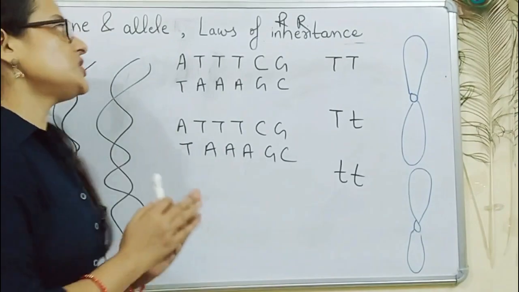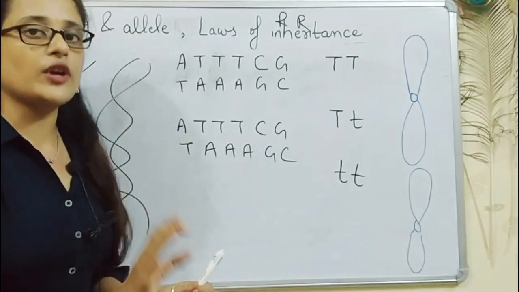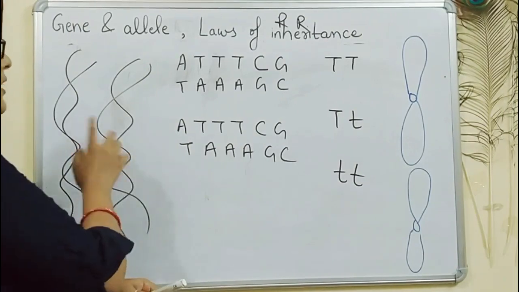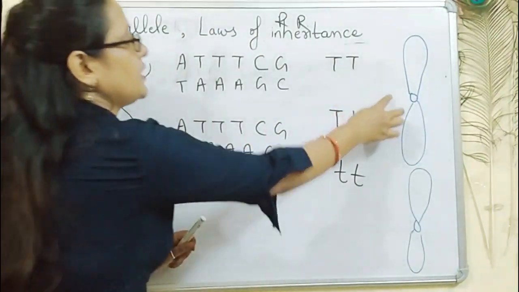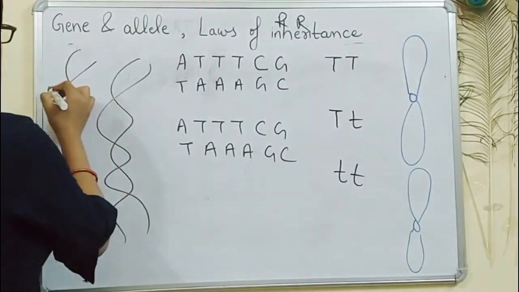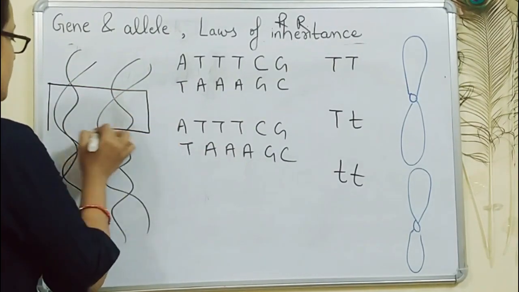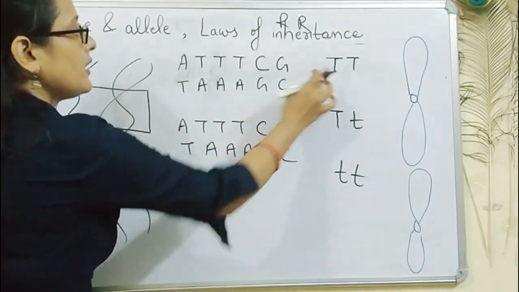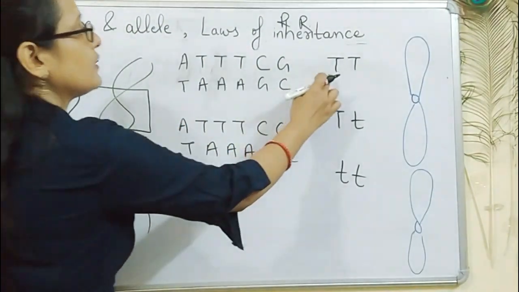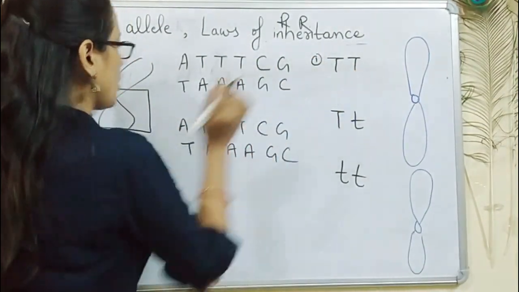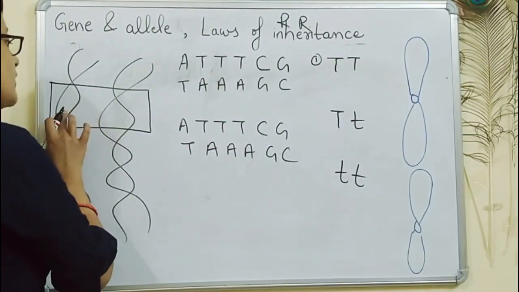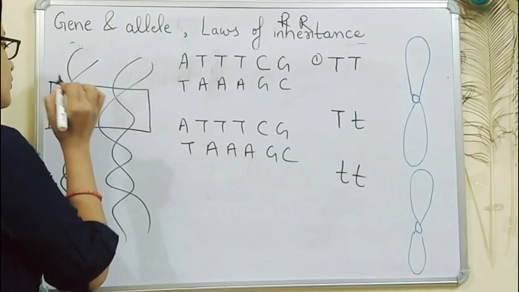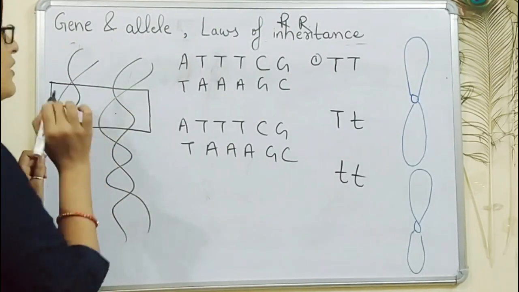I want to explain gene and allele in the simplest way possible. Suppose these are the two DNA which are coiled to form these two chromosomes. This is the segment of DNA that will work for plant height. Suppose the plant height is tall in the first case. There are three cases. In the first case, it is homozygous tall. So both these alleles will form a functional enzyme. This one will also form a functional enzyme. This one will also form a functional enzyme.